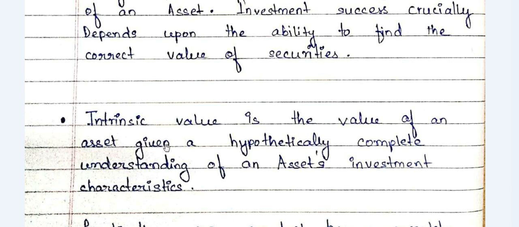So intrinsic value is the value of an asset given a hypothetically complete understanding. Hypothetically means you can say 90% or 80% or 95% complete understanding. A hypothetically complete understanding means the value that you derive is called the intrinsic value. So that is called intrinsic value.